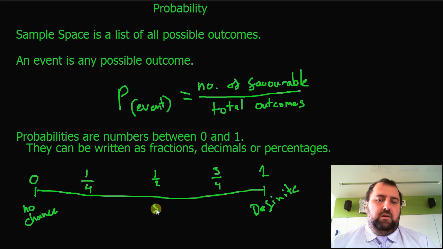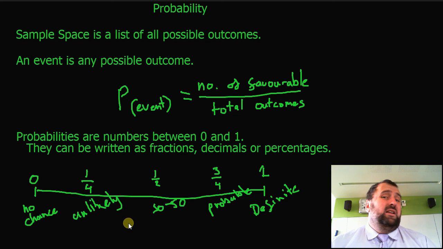So, probability of 1/2, we call it a 50-50 chance, okay? There is as much chance it will happen as won't happen. And then we have a 75% chance that is probable and a 1/4 chance. We often tend to call this unlikely.